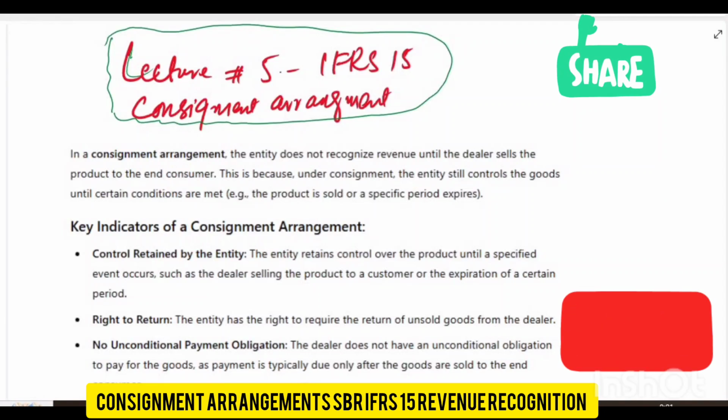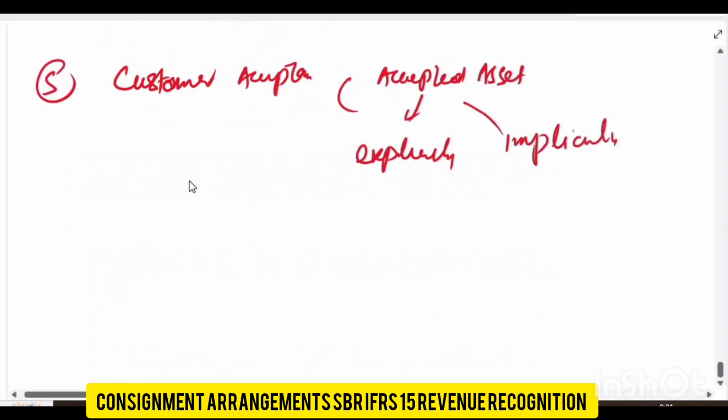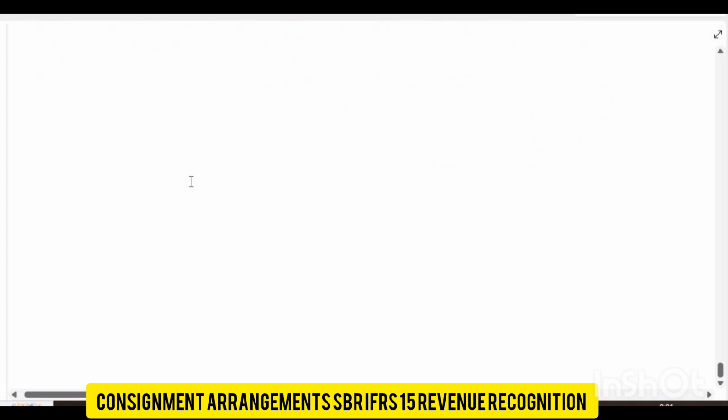Okay guys, today we start our new lecture, lecture number 5 regarding IFRS 15, and the topic is consignment arrangement, which is called consignment, you can say like sale. Okay, let me explain here, then we move on.